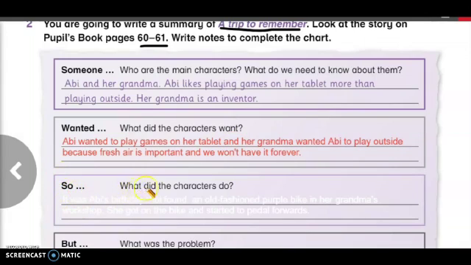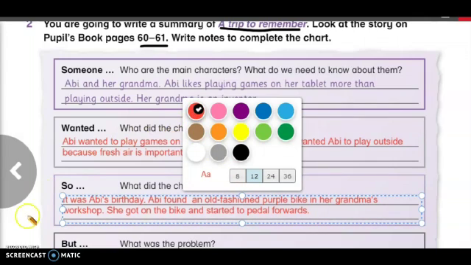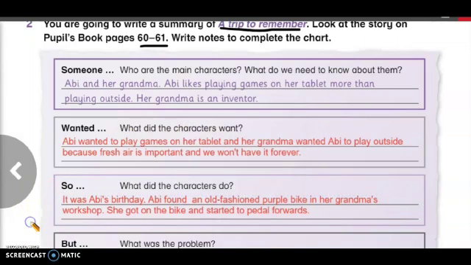So, what did the characters do? What did the characters do? Excellent. It was Abby's birthday. Abby found an old-fashioned purple bike in her grandma's workshop. She got on the bike and started to pedal forwards. So this is about what the characters did. As we said in the previous story, Abby got onto the bike and started to pedal forwards to see the future. Now move to the next one.